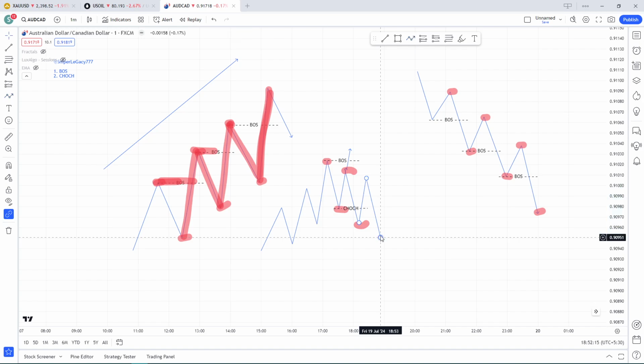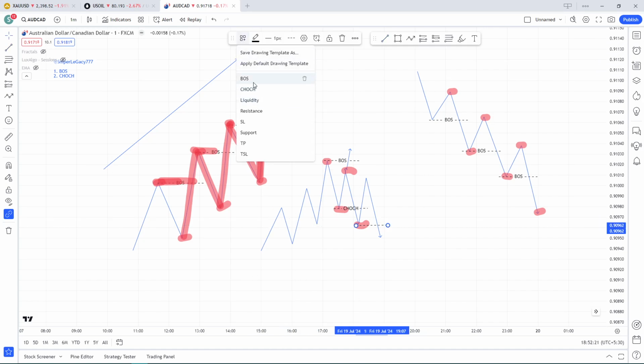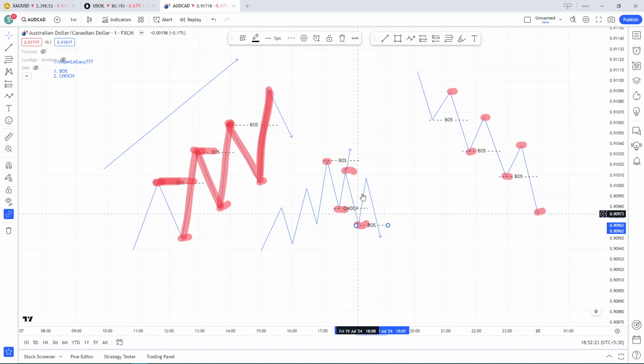and it will come down. Now what we have is BOS, because we already have CHOCH and we know that it is leaning into a downtrend, and when the price has taken the previous low, it is called BOS.